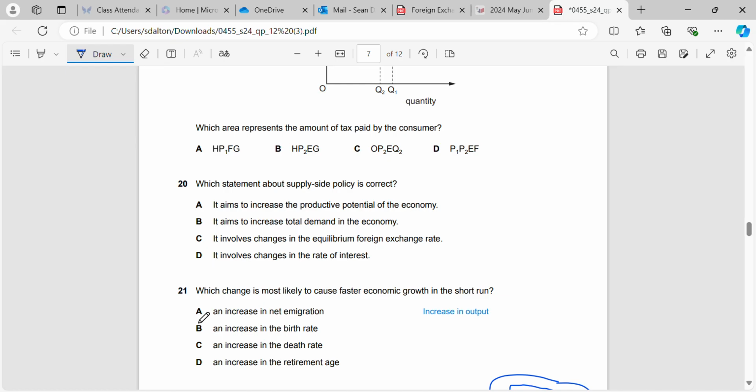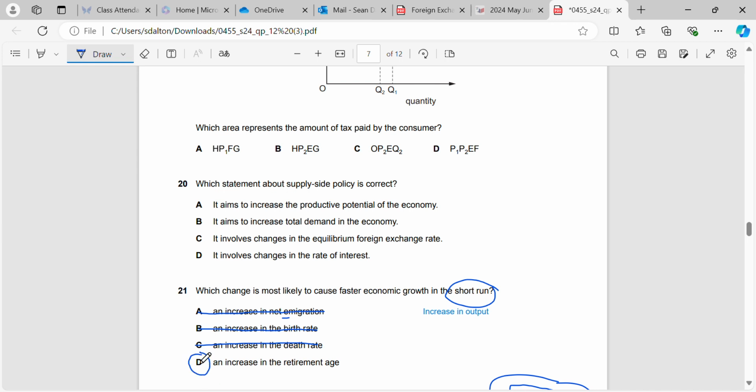If we have an increase in the number of people who are leaving the country, hence emigration here, that's not going to help us to produce more. If we have an increase in the birth rate, in the future that may help us to produce more, but it's going to be about 20 years before those people can work. So it will not affect it in the short run, which is the question. And if we've more people dying, well, that's pretty obvious. That's definitely not going to help us to increase our output.